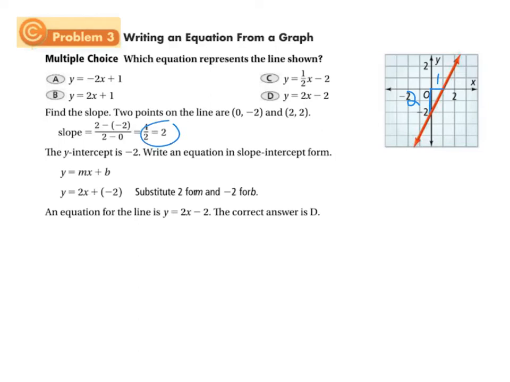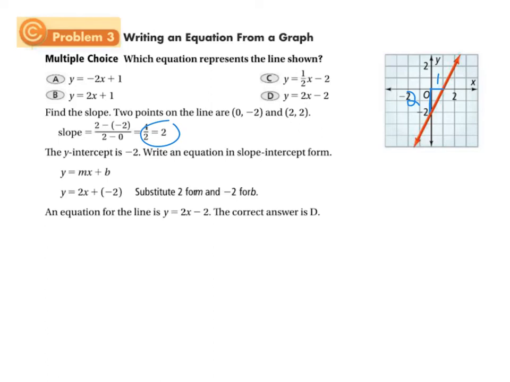Now we need to write it. The y-intercept is -2, so that's down here. And so we should have -2 for the y-intercept, and we should have 2 for the slope, which we just calculated as 2 over 1. And so it's y equals 2x minus 2.